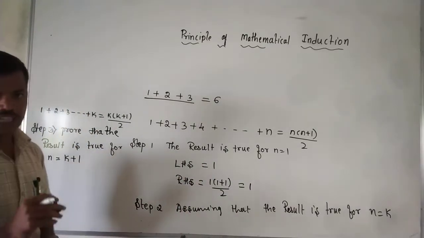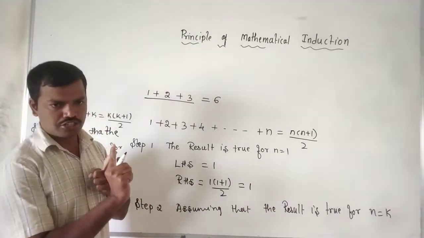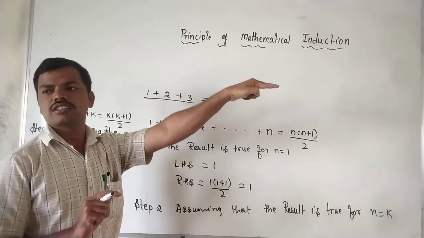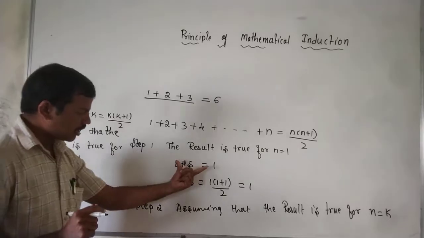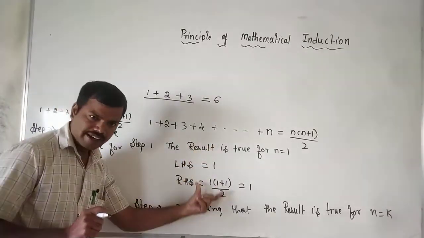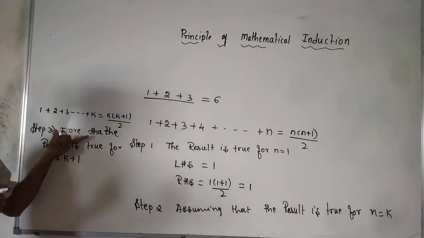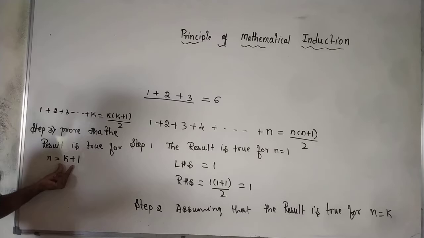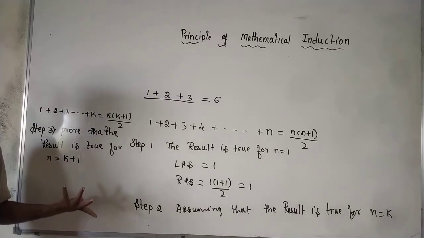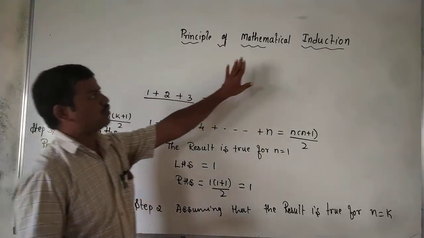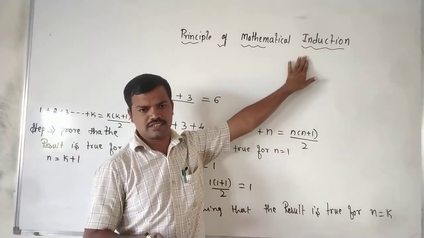So first we came to know what we mean by induction. Induction is nothing but going from the particular to the generalization. Here we have taken one particular number. From that, what we have generalized holds good for all n, k plus 1. K means any number. So that is generalizing. For this process we call it the induction method.